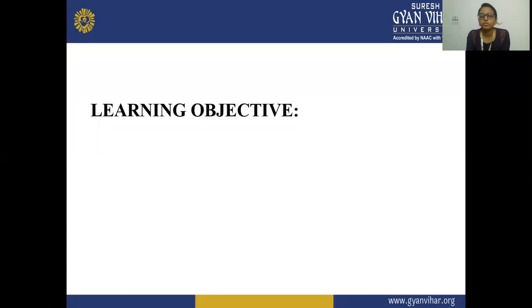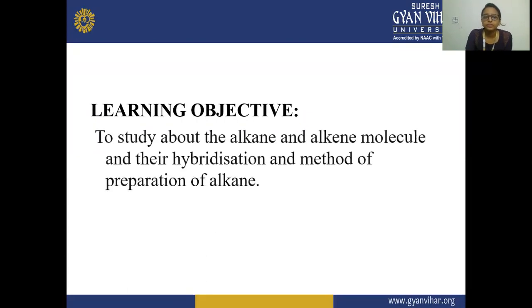The learning objective of this topic of alkane and alkene is that we are going to study the alkane and alkene molecules. What are the alkane and alkene molecules, what are their hybridization, and the method of preparation of alkanes, that is, how alkanes are prepared on a lab scale and an industrial scale. What bonds do they contain, and what is the hybridization of these alkane and alkene molecules? All this we are going to study in this topic of alkane and alkene.